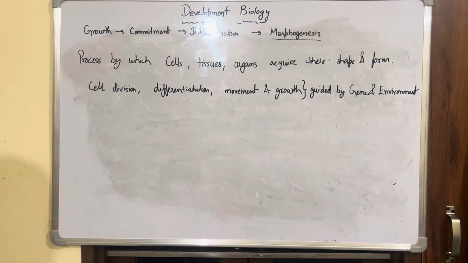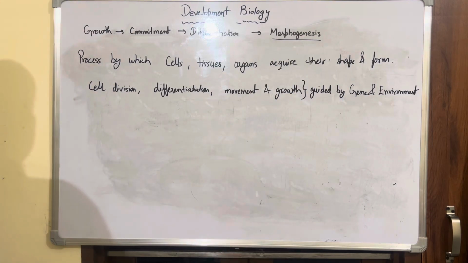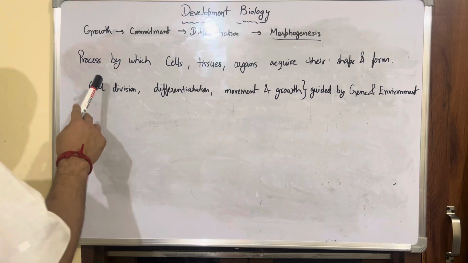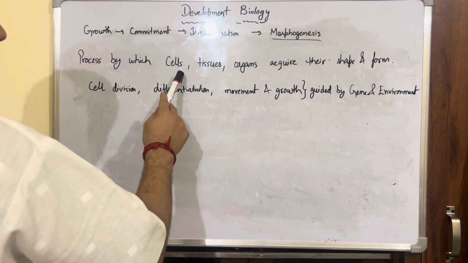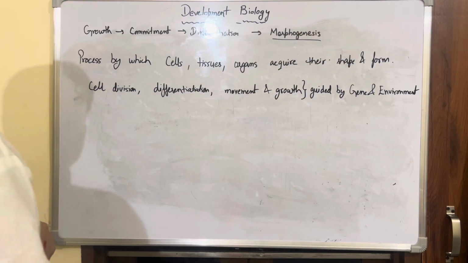Okay, the last stage of the key factors is your morphogenesis. Now, according to Google, morphogenesis is a process by which cells, tissues, and organs acquire their shape and form.